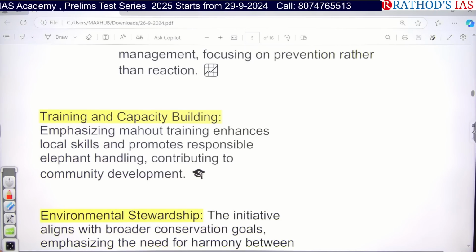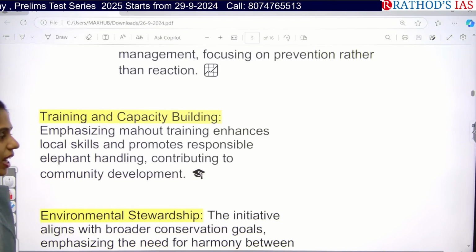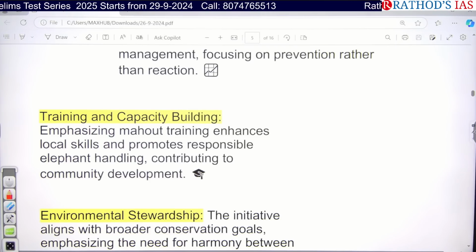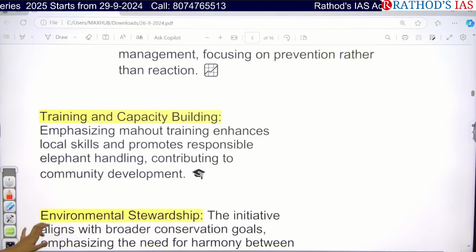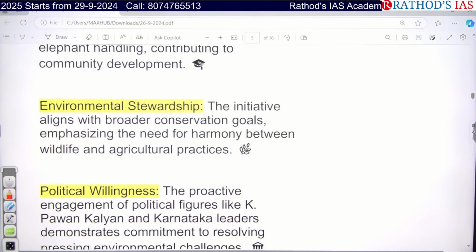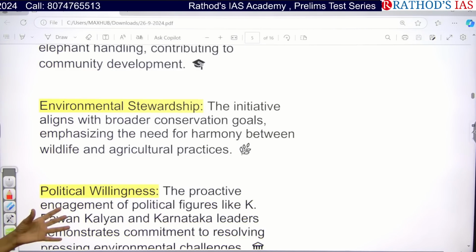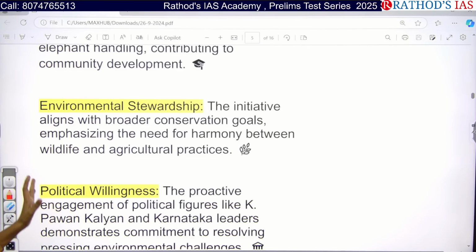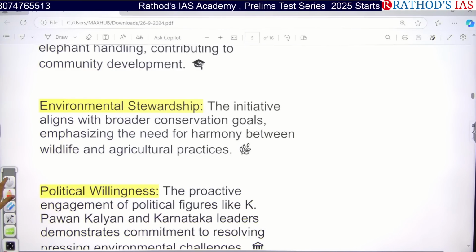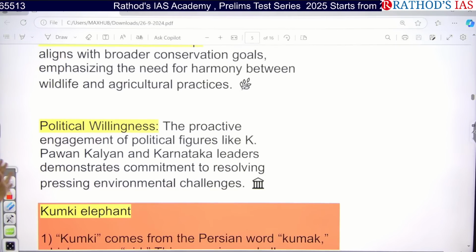Whenever we are training these mahouts, it will enhance local skills, help in promoting elephant handling, and contribute to community development as well. It will also be helpful for environmental stewardship, so we can focus on broader conservation goals, and make harmony between wildlife and agriculture practices, and also focus on political willingness.